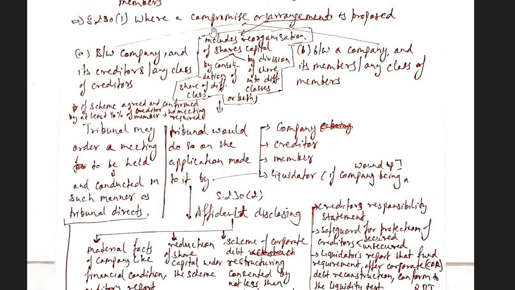So if a compromise or arrangement is proposed between the company and creditors for the purpose of reconstruction, or between the company and its members, then any one of them will apply to the tribunal, and the tribunal on that application will order a meeting, and it will be held and conducted in such manner as the tribunal directs.